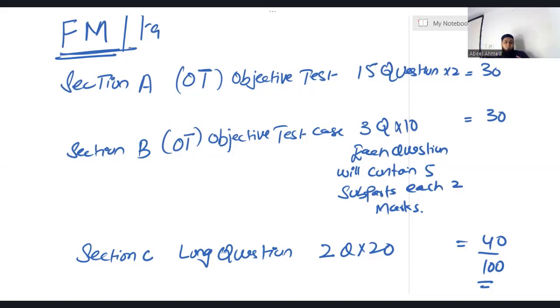In the paper pattern, section A has 15 multiple choice questions. Each question has 2 marks, and the examiner can ask these MCQs from any area of the syllabus. In section B, you will have 3 objective test case questions, and one question will have 10 marks. In section B, you will be given a small scenario, and on each scenario, the examiner will set 5 questions.